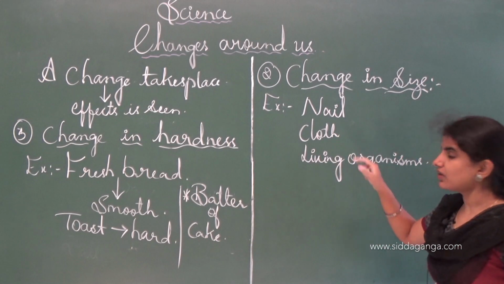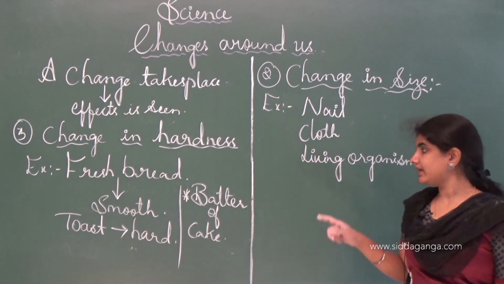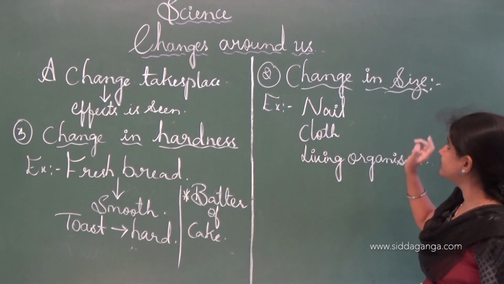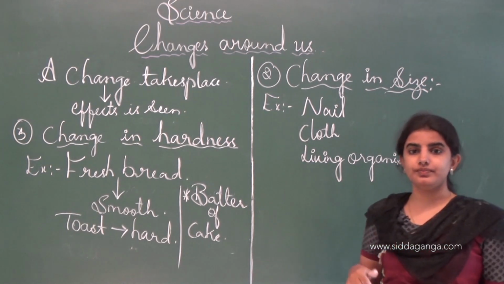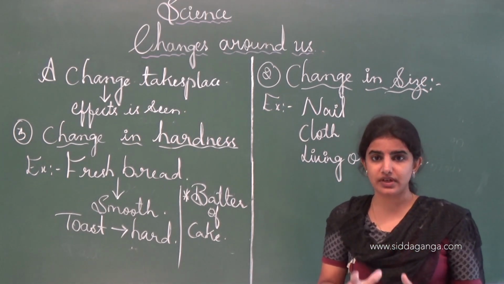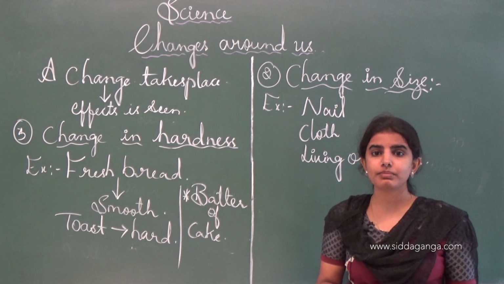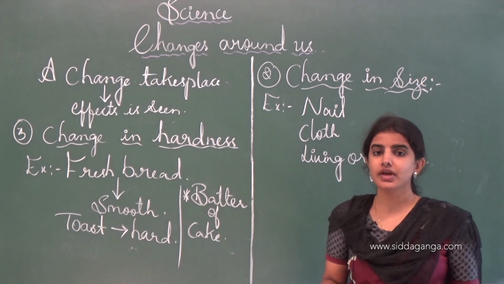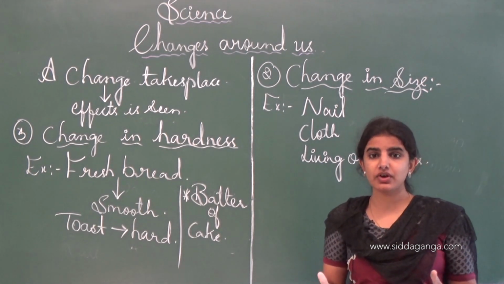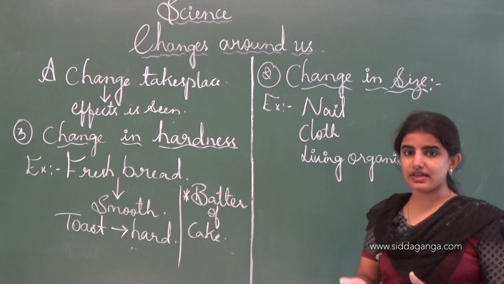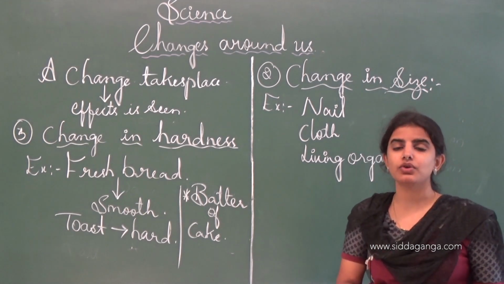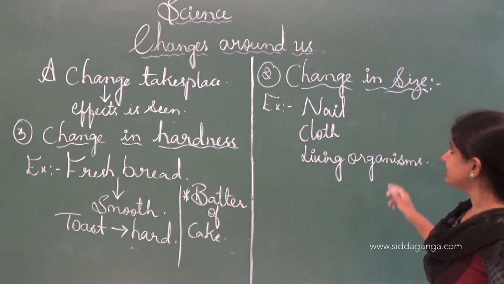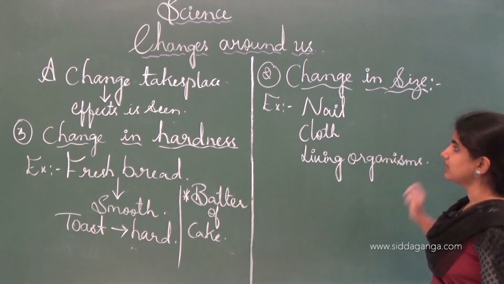See, this is how the cloth size increases. And the living organisms are an example of the change in the size. When we grow up, our size will be growing and development takes place in our body. See, that's why living organisms increase in size by the growth and development process. See, this is how the change in the size.